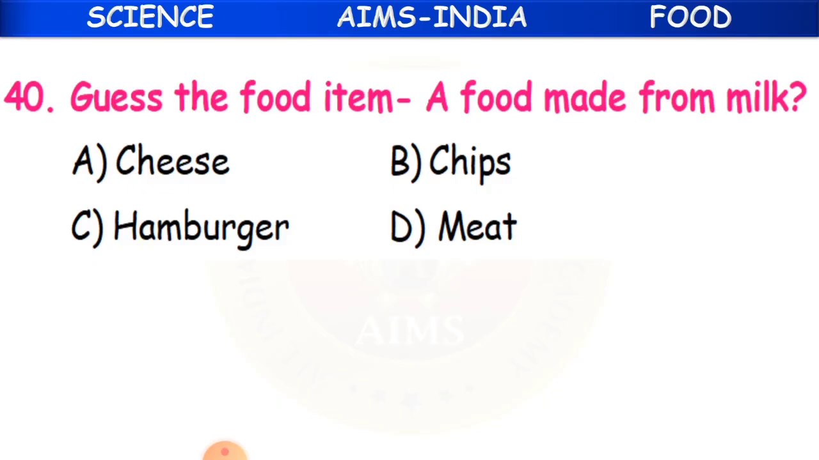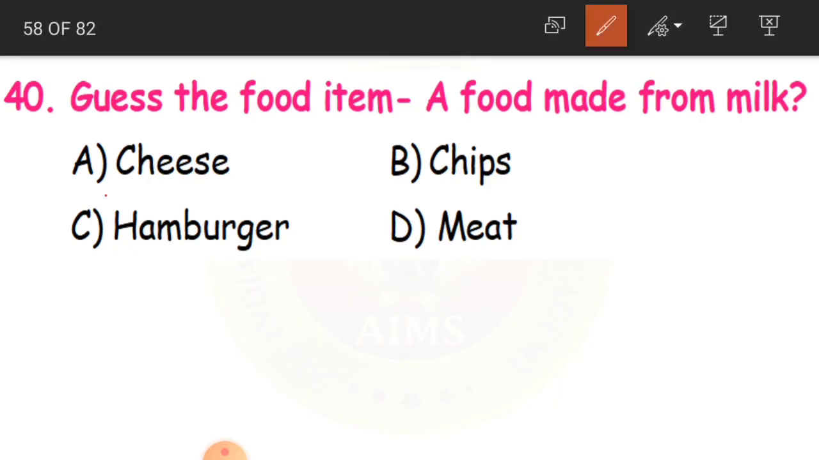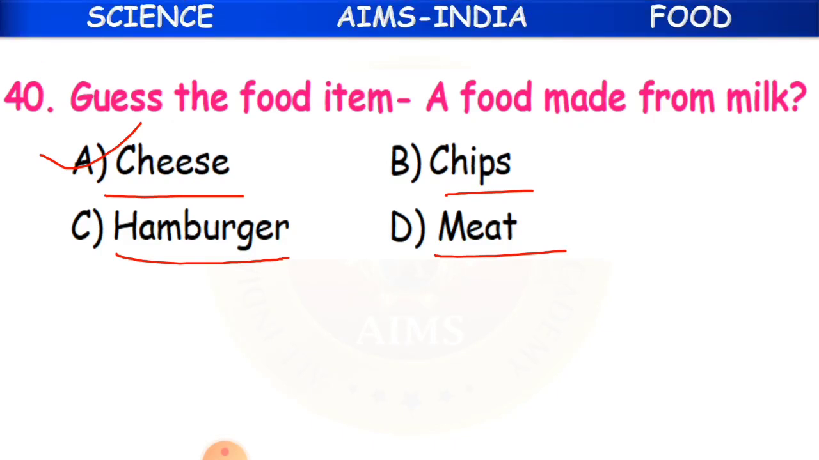Now 40th question. Guess the food item. A food made from milk. See here you have got 4 options, children. We have to guess which item is made from milk. Either it is cheese, chips, hamburger or meat. And the answer is cheese. Cheese is made from milk, whereas chips are from potato, hamburger is from pork, and meat is from animals. This is the answer, A.